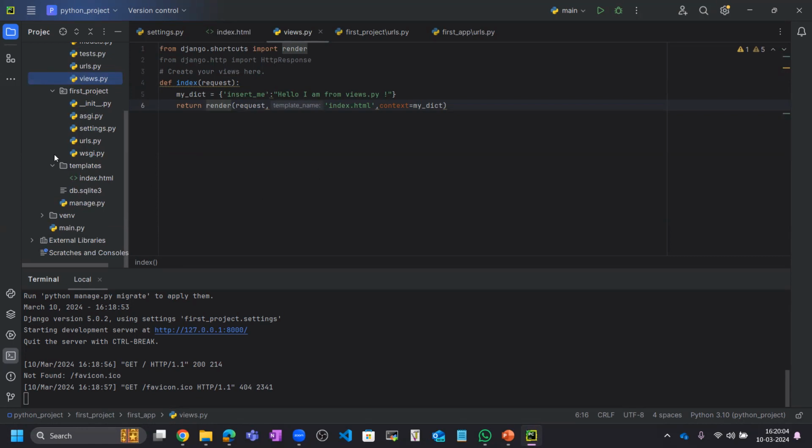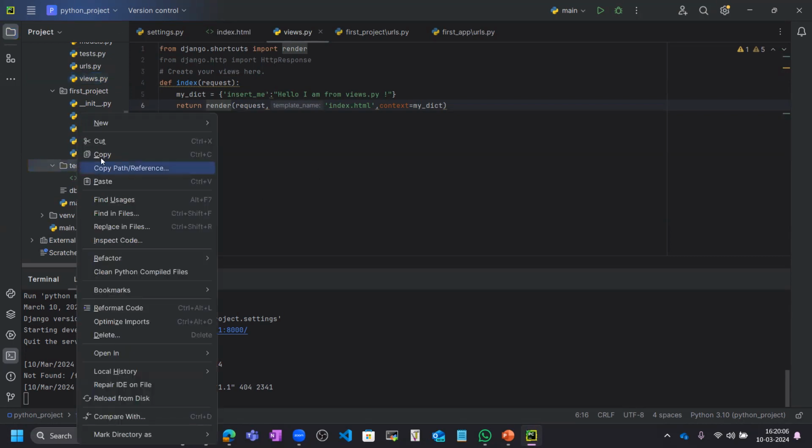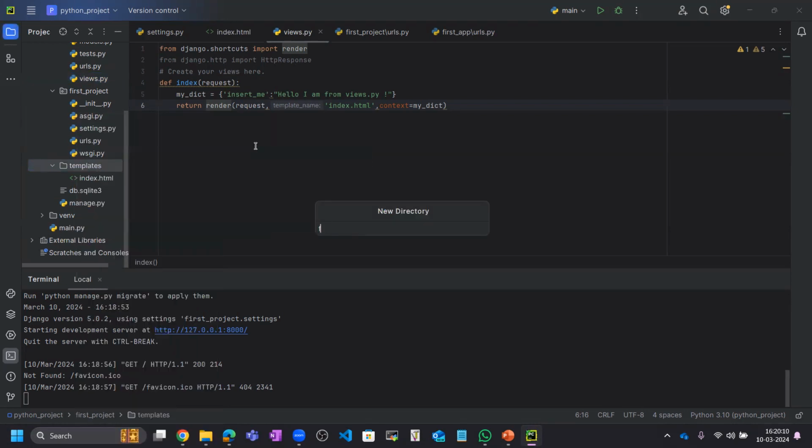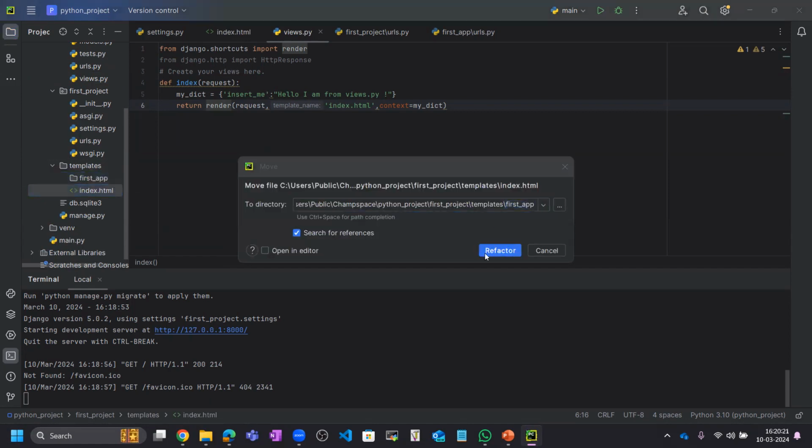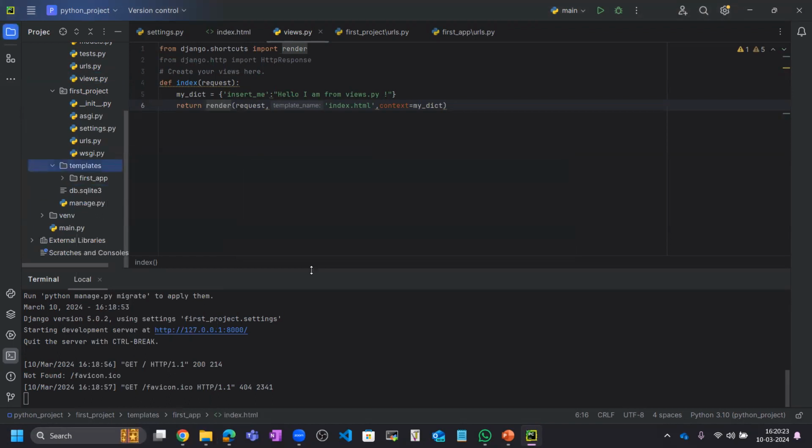Now you can also create one directory here. Let's say you create one directory, first app. So I have created this directory, and let me move this index.html inside it. So we have in templates first app and index.html.